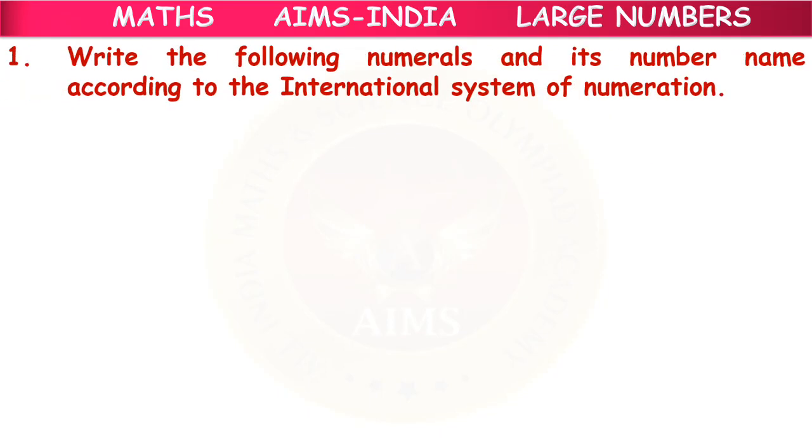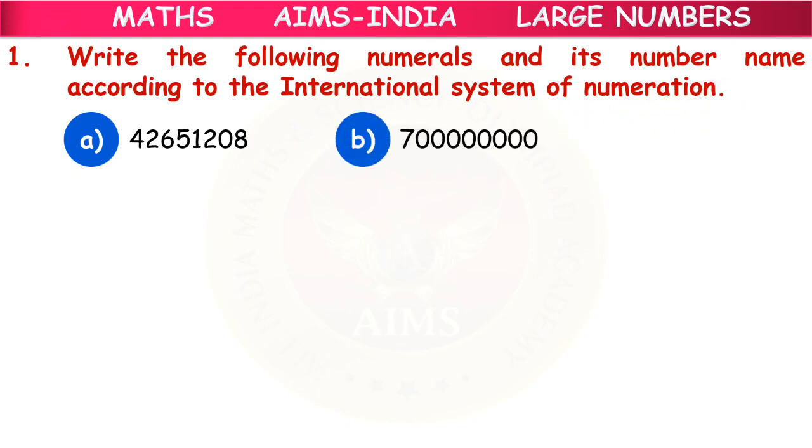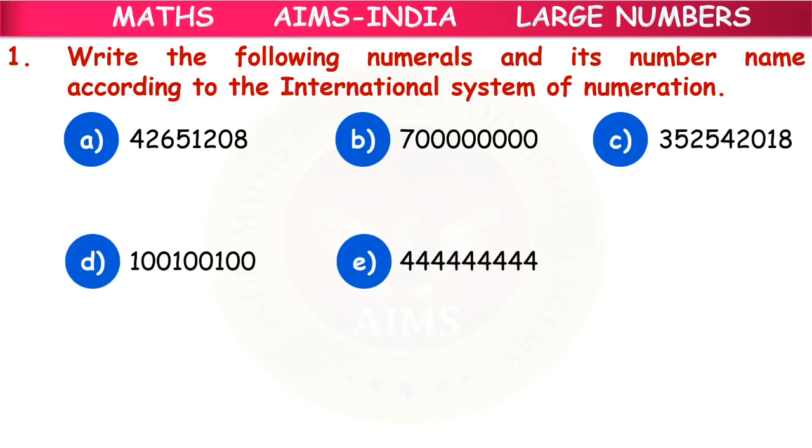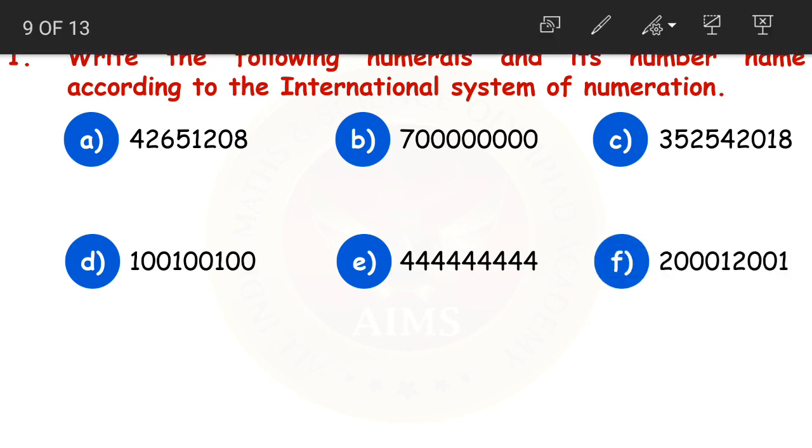Next, write the following numerals and their number names according to the International System of Numeration. See, here are some more examples for us to solve. What should we do here? We should write the number names according to the International System of Numeration. Okay, I'll solve some of these and the remaining you try to solve, children. I'll take the first one. You try solving. I'll explain how to write the number name for B.